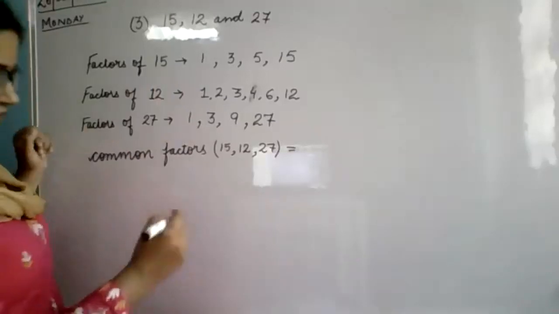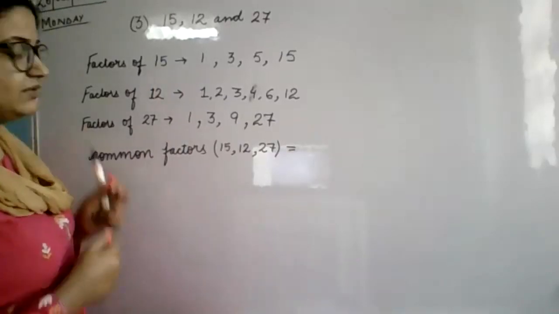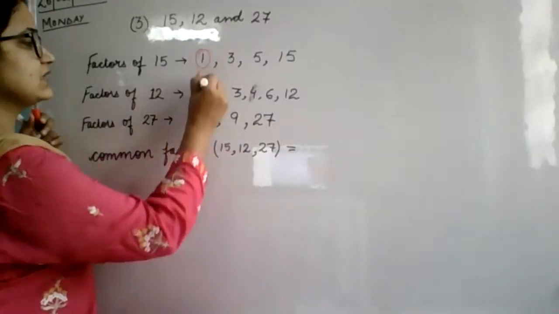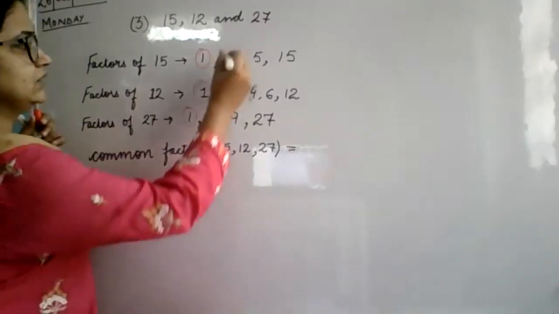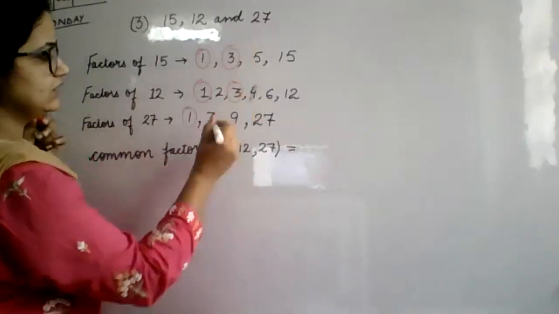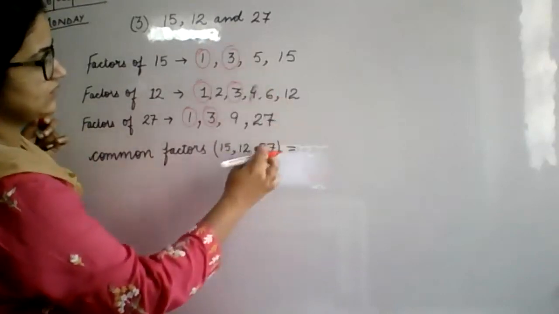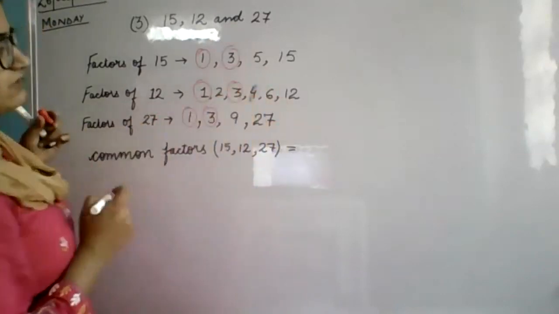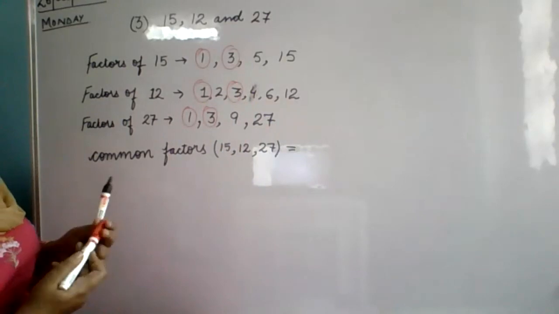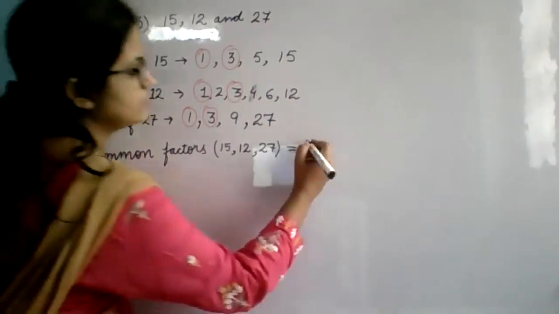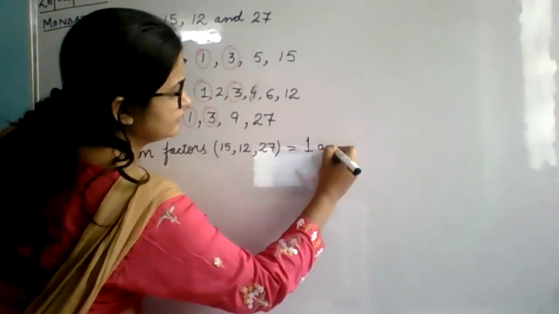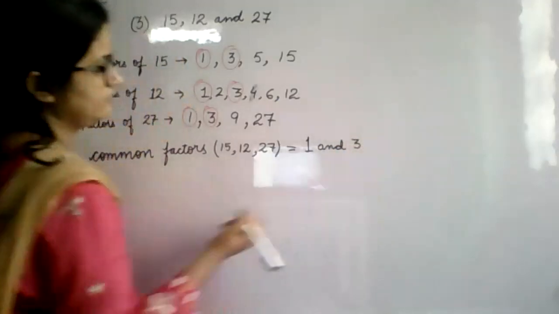Okay, 1 is common in both. 1 is common in all 3 of them. So we will circle this 1, 1, 1. 3, 3, 3. 5 is not coming, 9 is not coming, 27 is not coming. So which is the LCM? Oh, sorry, common factors. 1 and 3. Very good.